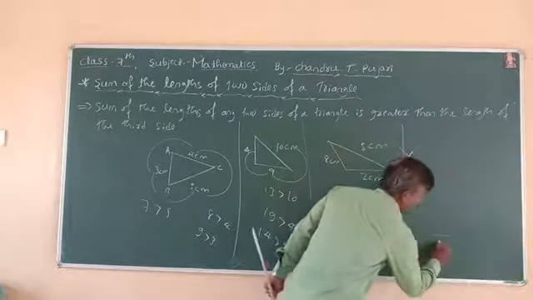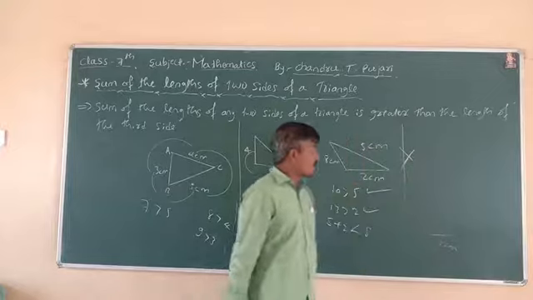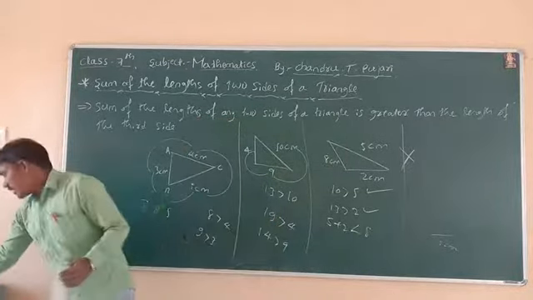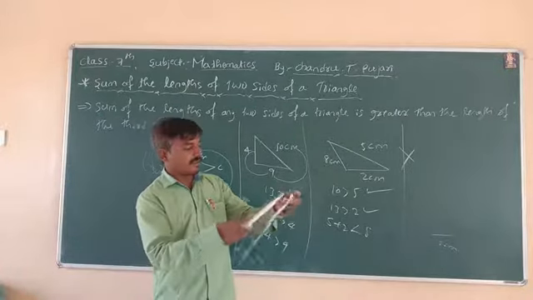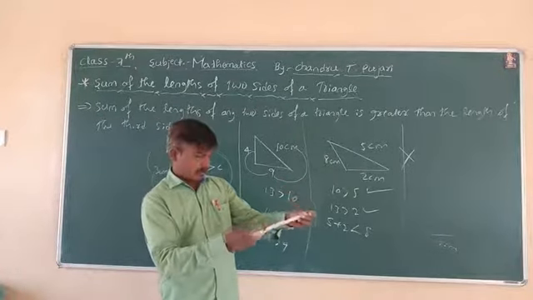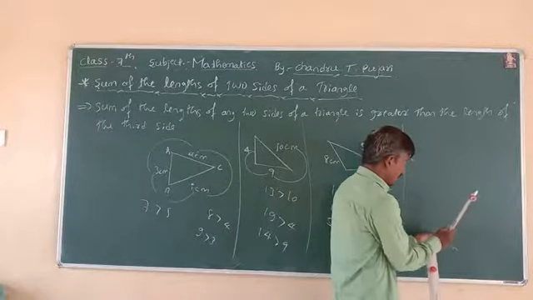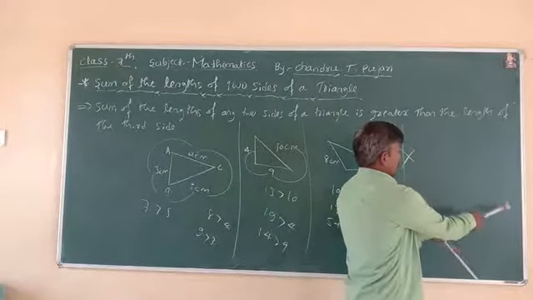Therefore, this is 2 centimeter. Next is 8 centimeter. From this end, we take one arc of length 8 centimeter.